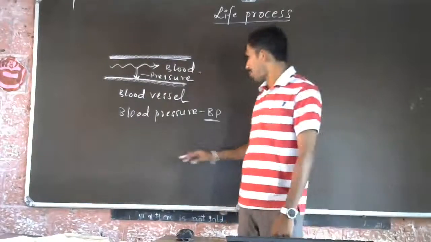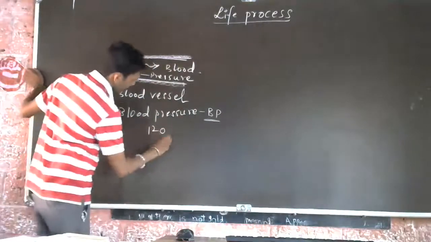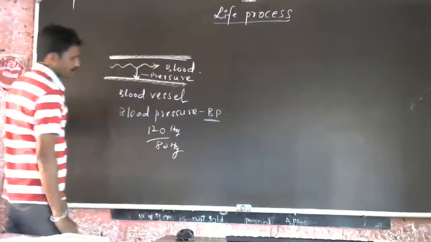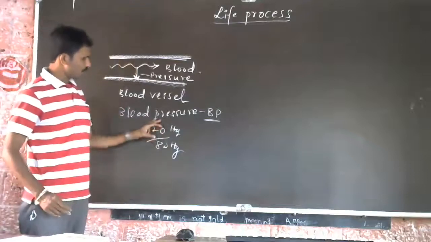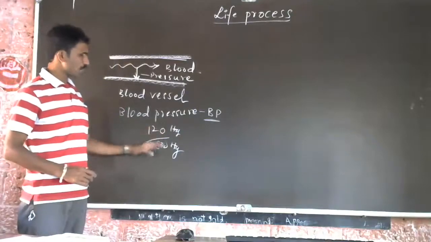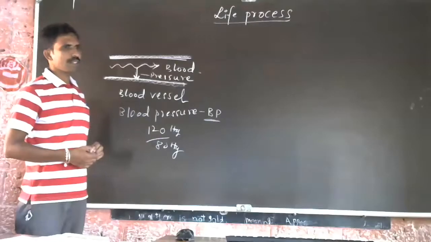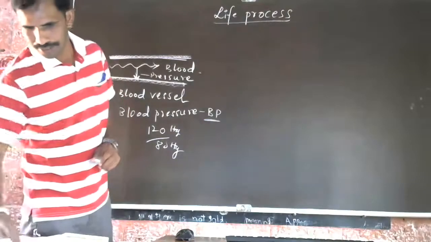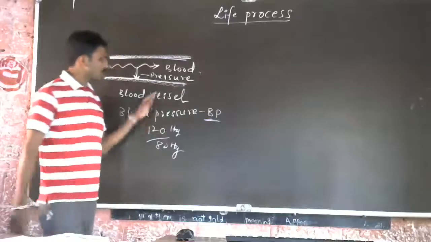So usually blood pressure should be normal, that is 120/80 mmHg. Here 120 and 80 refer to the systolic and diastolic blood pressure. So this is about blood pressure.